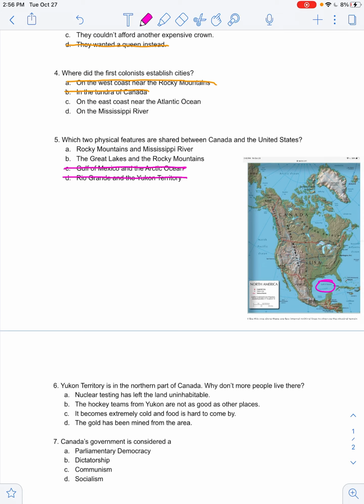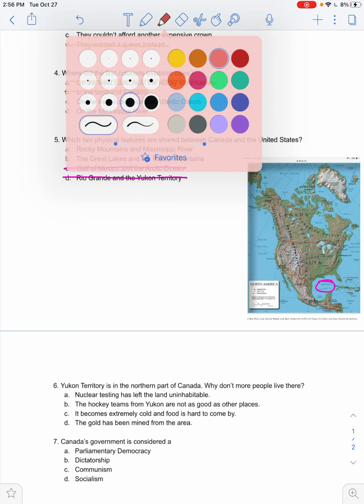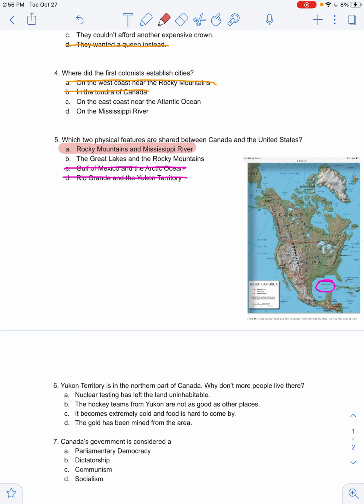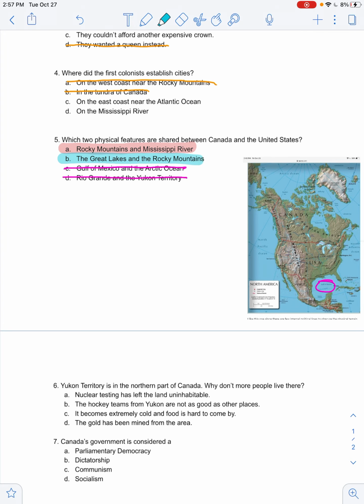And so that leaves me with either A, the Rocky Mountains and Mississippi River, or B, the Great Lakes and Rocky Mountains. So let's look at where these are located. I am going to use pink to show A, and I am going to use blue to show B. Okay, or actually let me use purple.